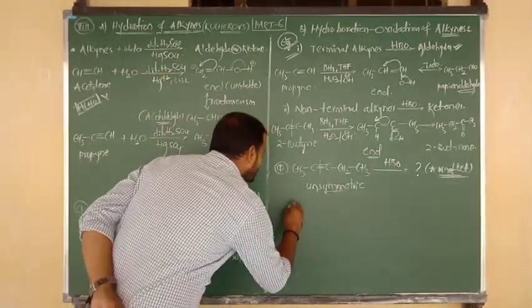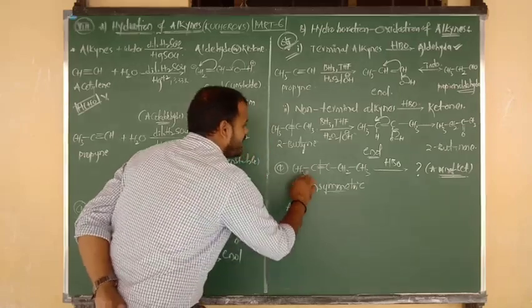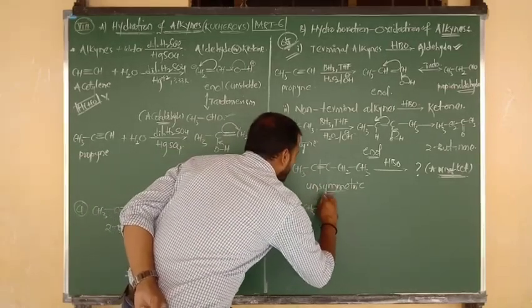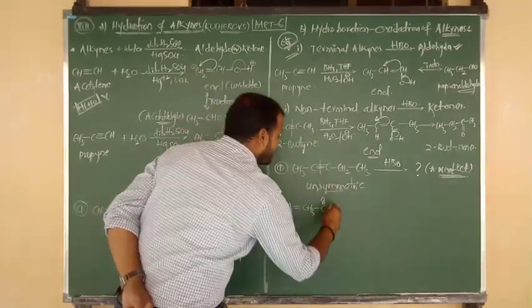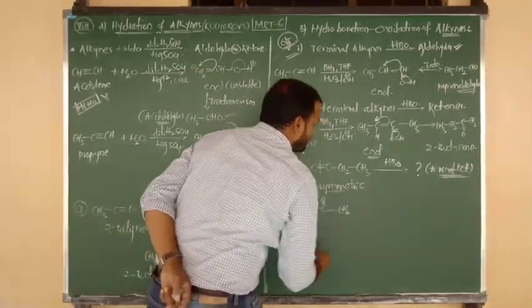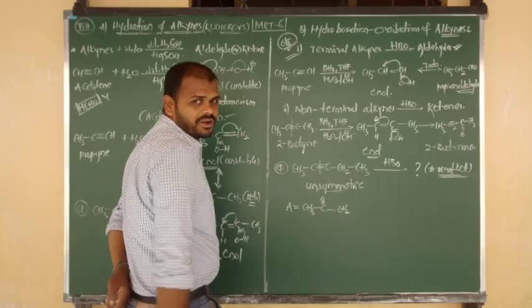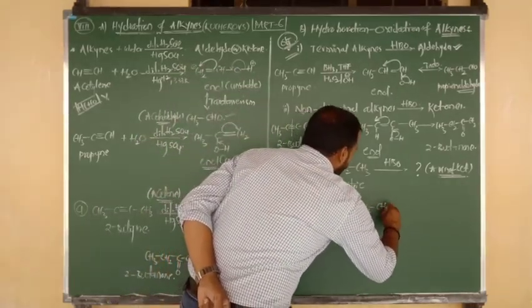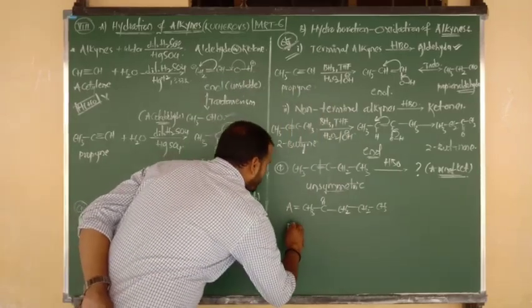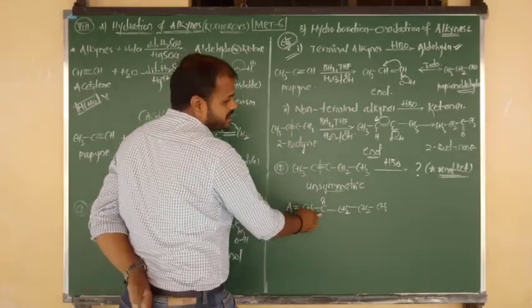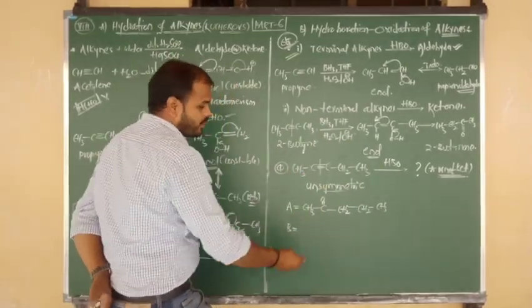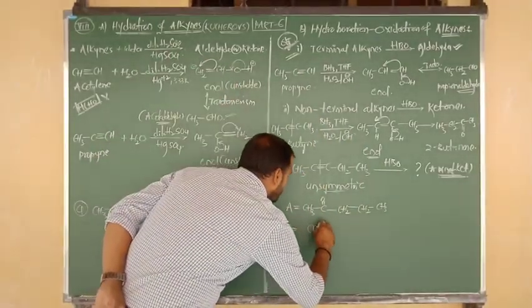Okay, in that the first product is nothing but CH3, C double bond O. Again it is connected to CH2, means here H2, here O. Water molecule was over. Next it is connected to CH2, again connected to CH3. And one more product. So this is the keto product. We are getting a mixture of two products now. So one is 2-keto, one more is 3-keto. Let me write the 3-keto product.